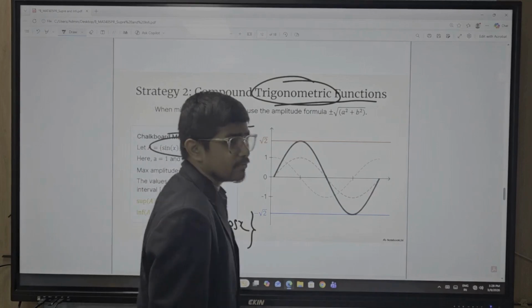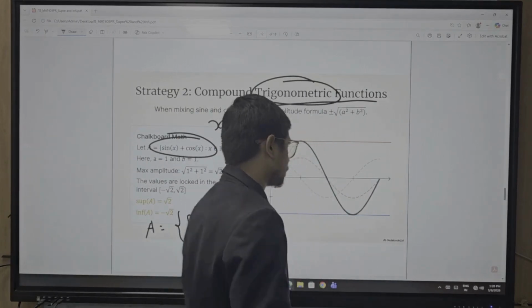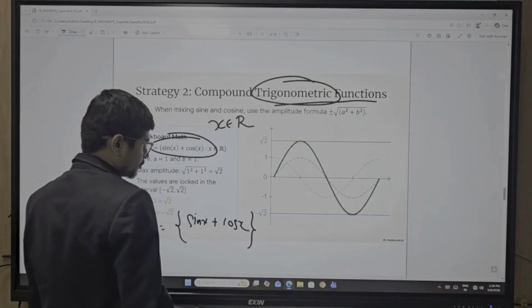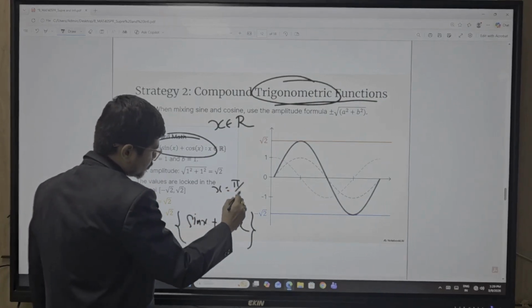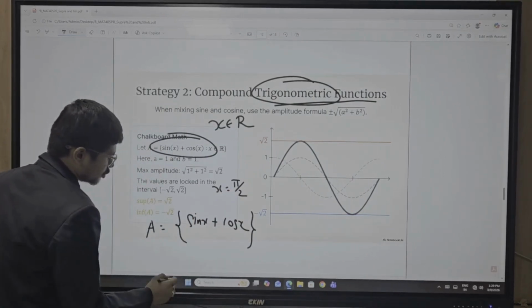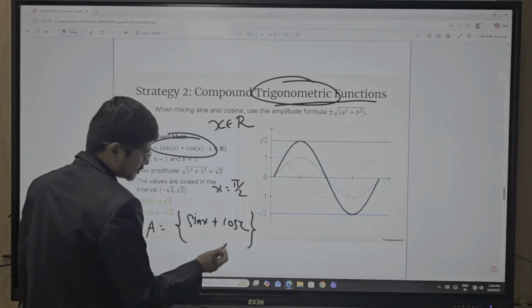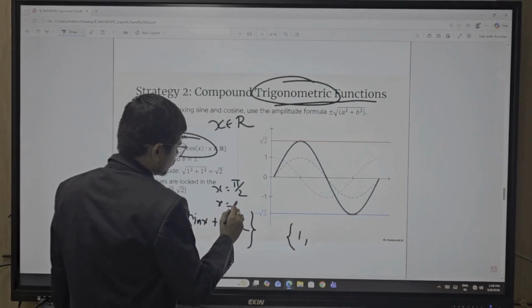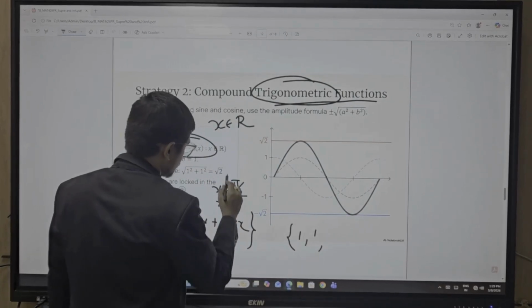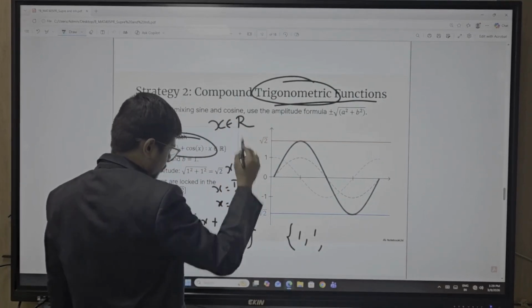So what is the maximum value of sin x plus cos x? Let us understand x equal to pi by 2. So what is the value of this set? It is 1. Put x equal to 0. This is also 1. Put x equal to pi by 3.